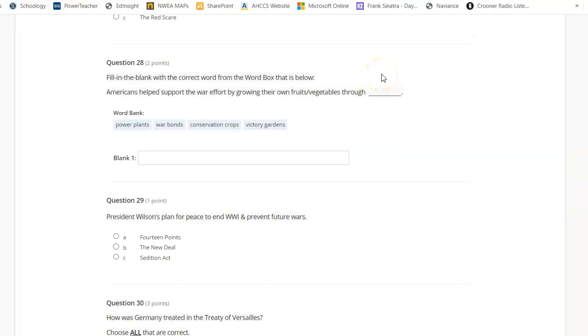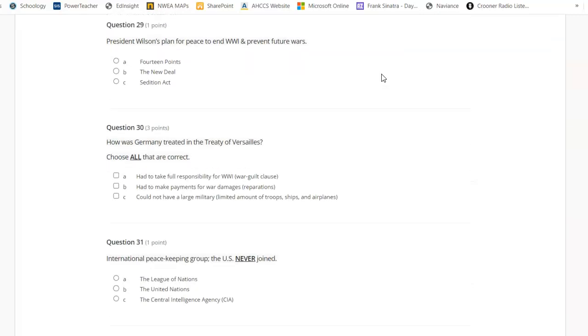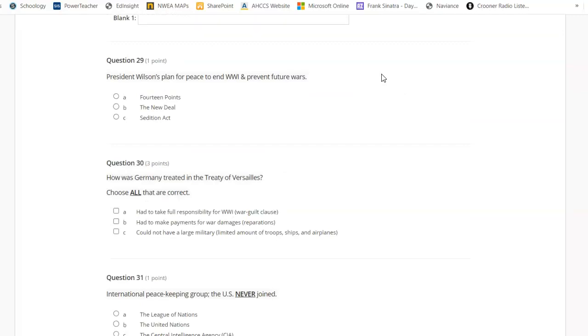Fill in the blank with the correct word from the word boxes below. Americans helped support the war effort by growing their own fruits and vegetables through blank. Power plants, war bonds, conservation crops, victory gardens. President Wilson's plan for peace to end World War I and prevent future wars. A. 14 points. B. The New Deal. C. The Sedition Act.